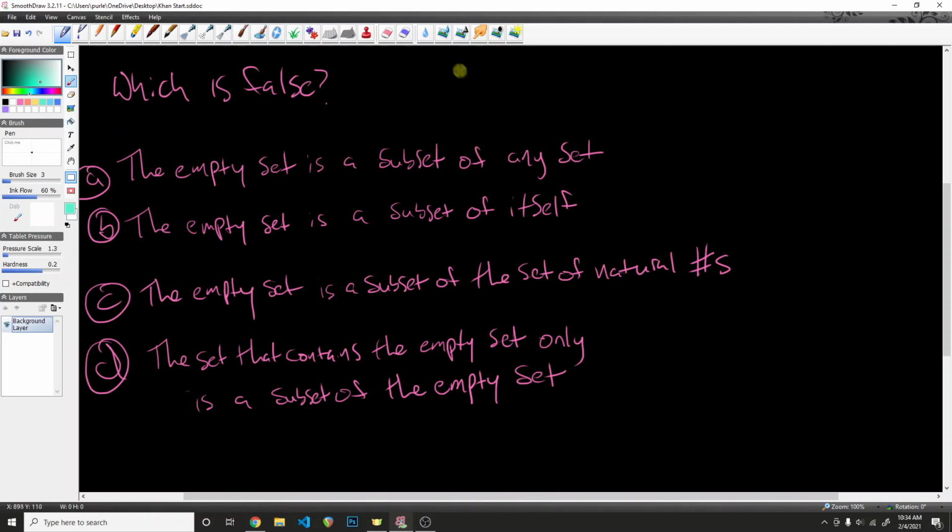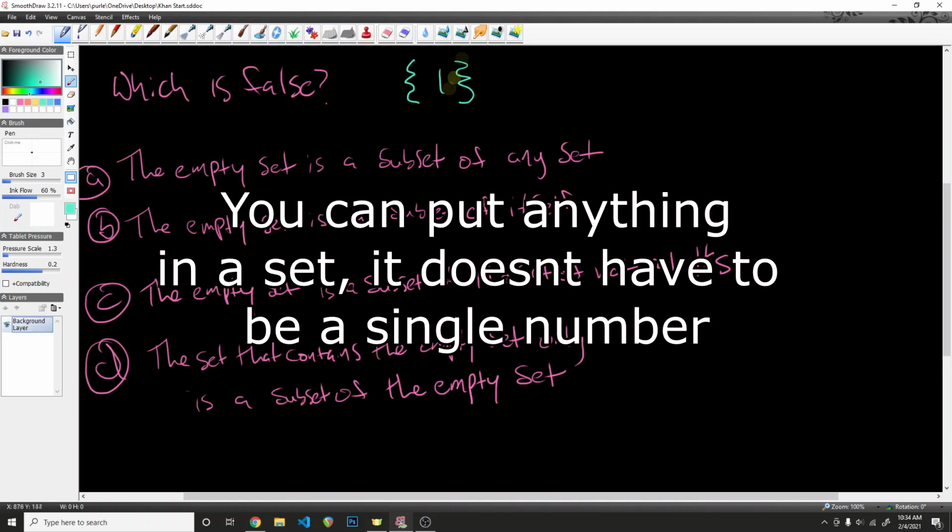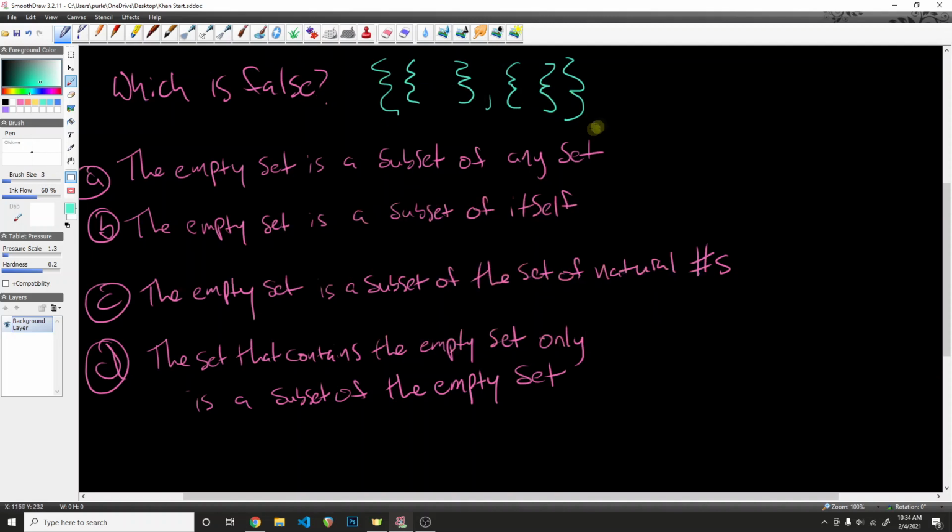Now, just to clarify, when we say the empty set, I like to think about it like this. It's a container, and it's just these curly braces. But in the future, maybe you could put something in it. You could put a 1 in here, a 2, a 7, a 3. But you can also have the empty set inside of another set. So now we have two empty sets inside of an empty set. There's nothing in any of them. But one day, we could come in and put a 3 in here, and now we have a set with a 2 and a 3 in it.